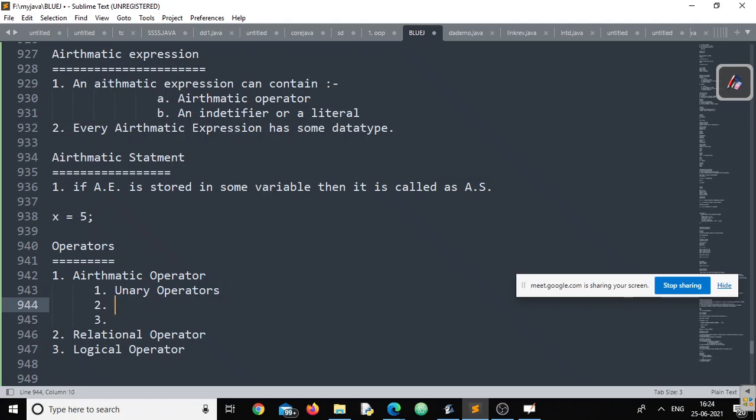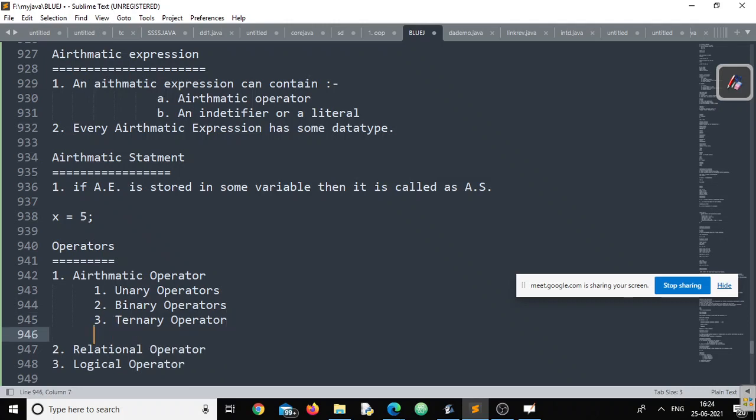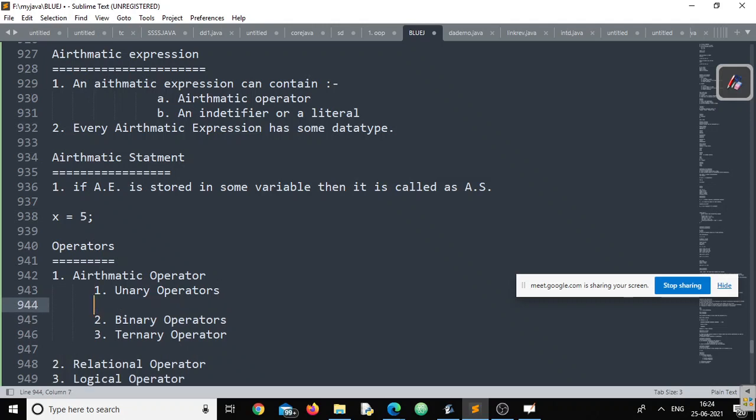Second one are binary operators. And the third one is definitely what? If one is unary, second one is binary, third one has to be ternary, right?